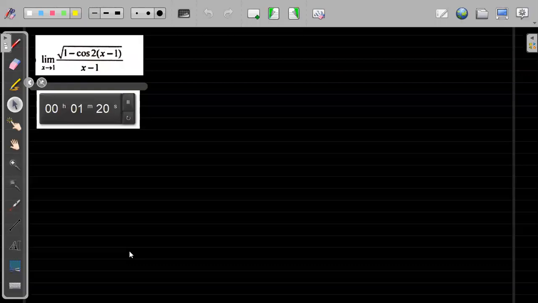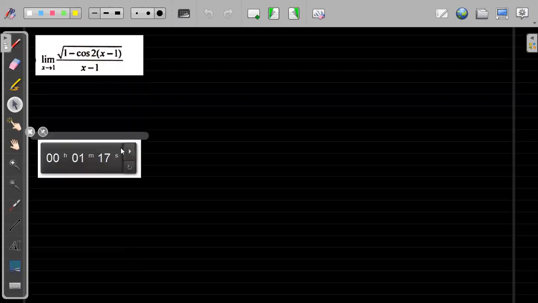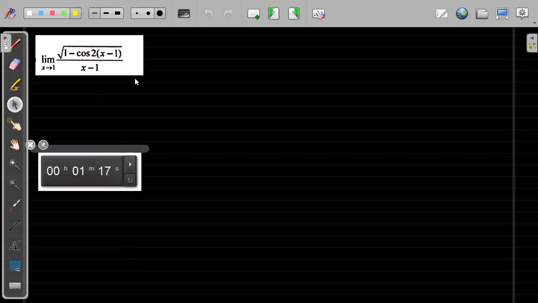I think you guys have solved this before also. So let's just start solving this. So see, we have two different methods. First is I can solve this using series expansion.